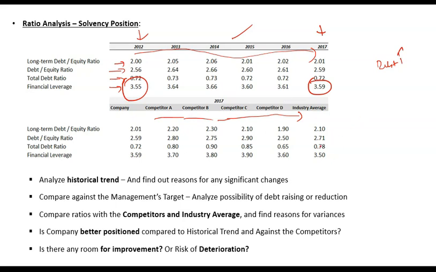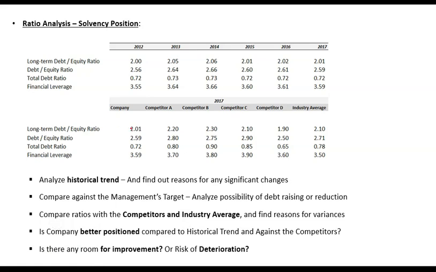Then you compare it with competitors and the industry average. If I look at the comparison with the industry average, overall my ratios are lower compared to the industry: 2.01, 2.59, 0.72, 3.59. This means that compared to the industry, I still have low leverage. And if I have low leverage, that means the company has room for increasing leverage.